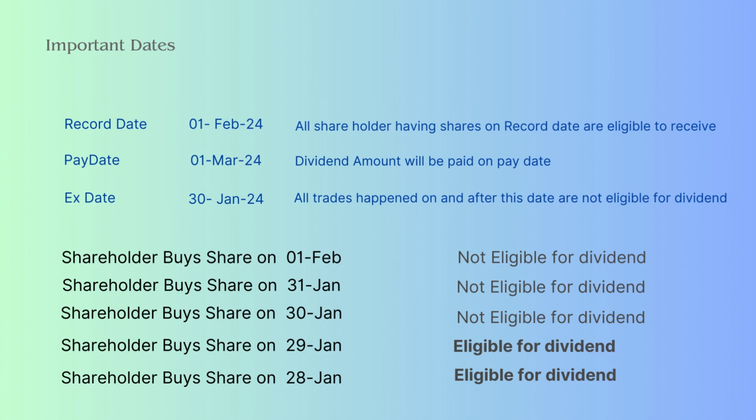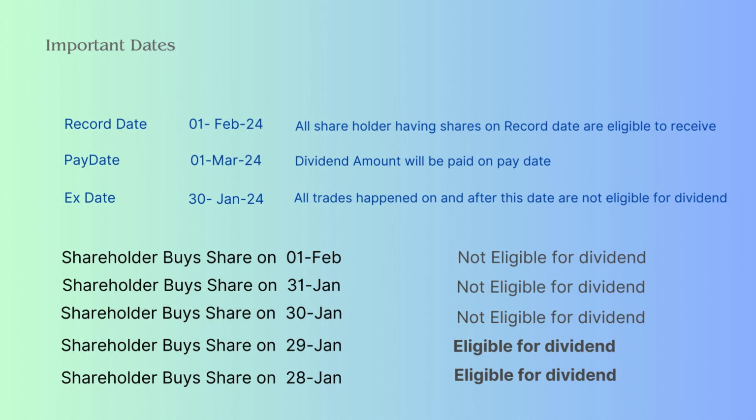If the record date is 1st February and the pay date is 1st March, then the ex date generally will be 30th of January. If a shareholder buys a share on 1st February, then he will not be eligible for the cash dividend as the trade is done after the ex date. If a shareholder buys a share on 31st of January, then he will not be eligible for the cash dividend as the trade is done after the ex date.